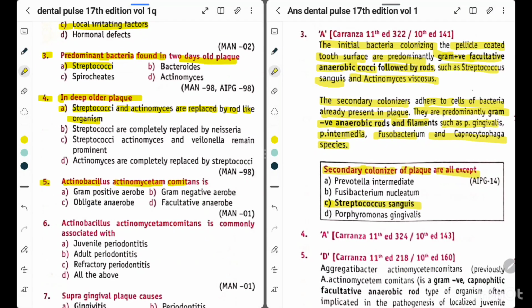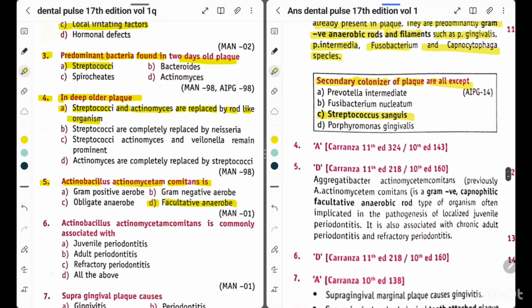Actinobacillus actinomycetemcomitans is option A gram-positive aerobe, option B gram-negative aerobe, option C obligate anaerobe, or option D facultative anaerobe. So the answer is option D, facultative anaerobe. Explanation: Aggregatibacter actinomycetemcomitans, previously Actinobacillus actinomycetemcomitans, is a gram-negative capnophilic facultative anaerobic rod often implicated in the pathogenesis of localized juvenile periodontitis. It is also associated with chronic adult periodontitis and refractory periodontitis.